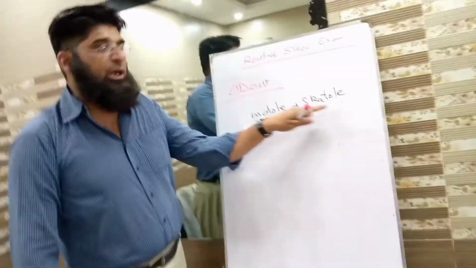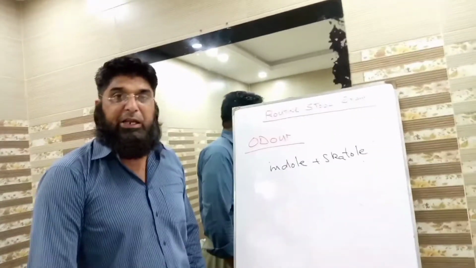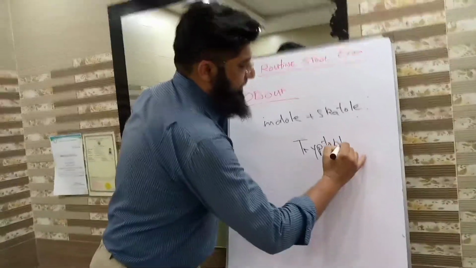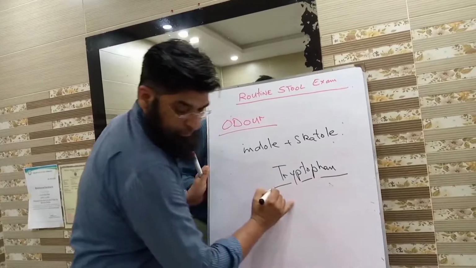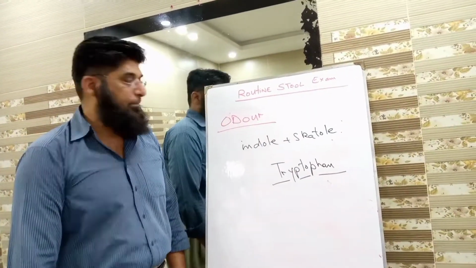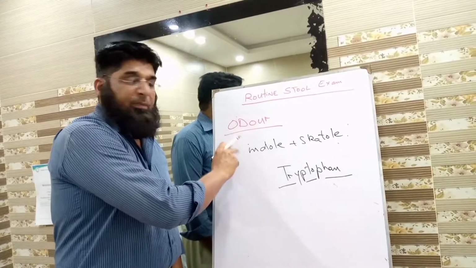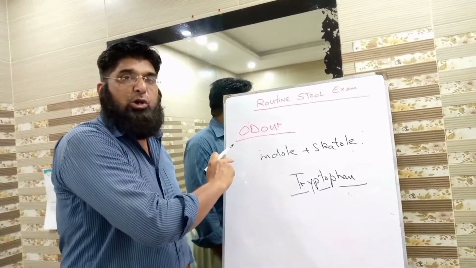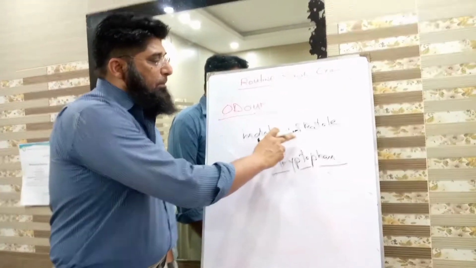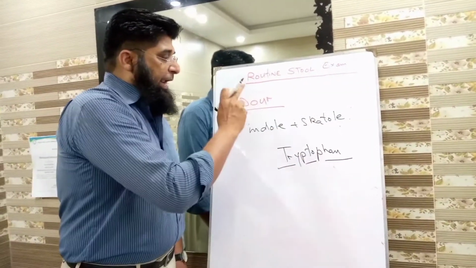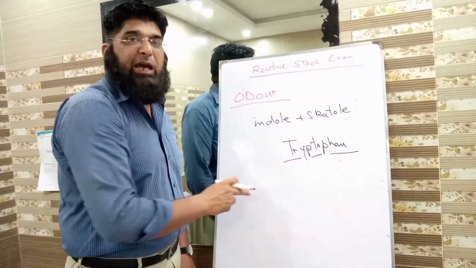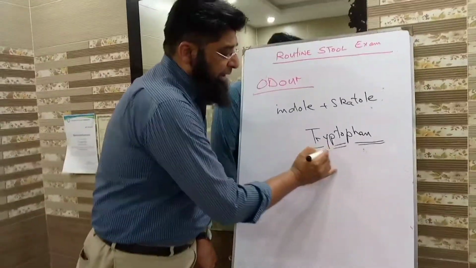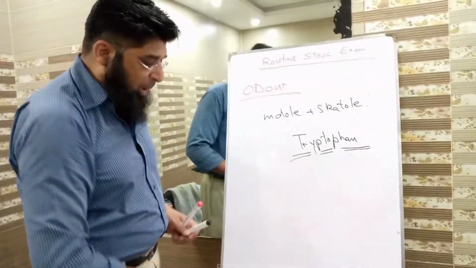These indoles and scatoles are produced by bacteria from tryptophan. Students, I repeat, the normal odor of stools is because of the presence of indole and scatole, and they are produced by the action of bacteria on tryptophan. It was all about odor.